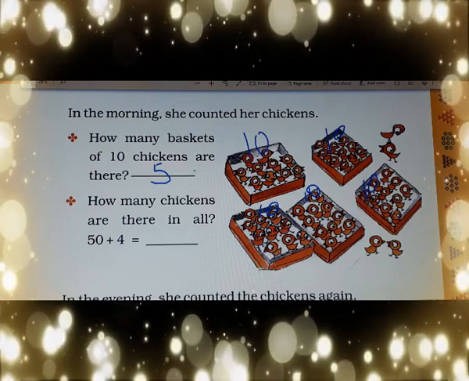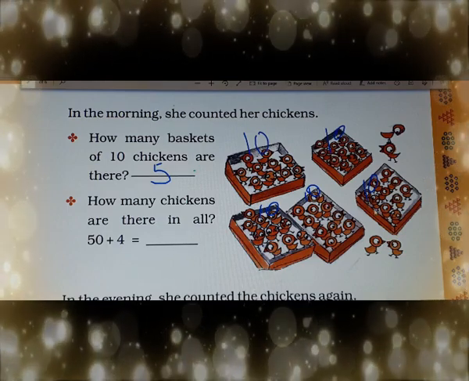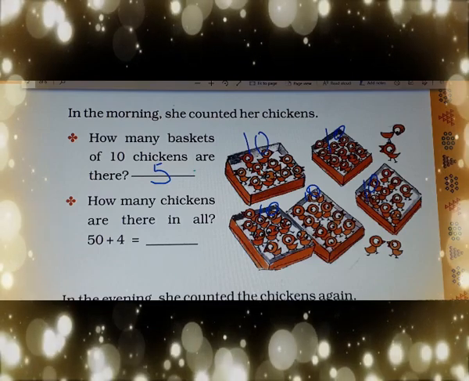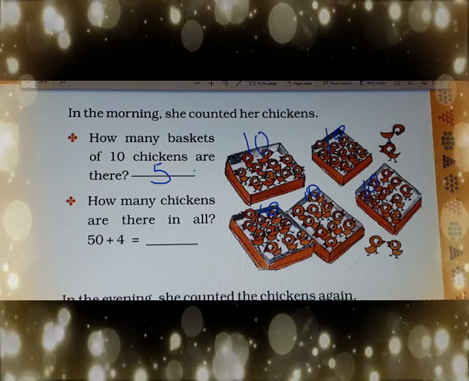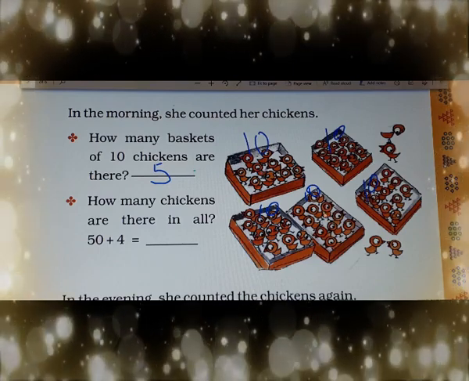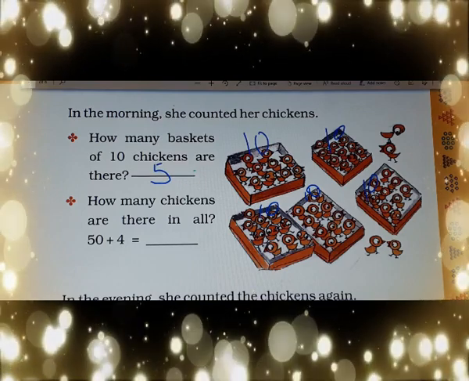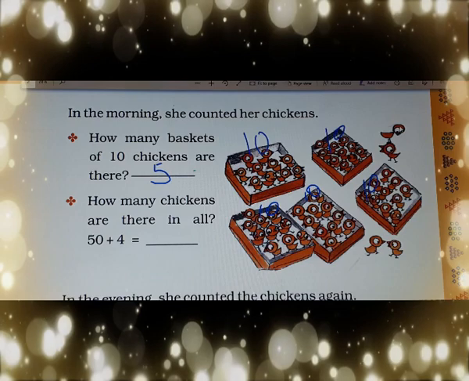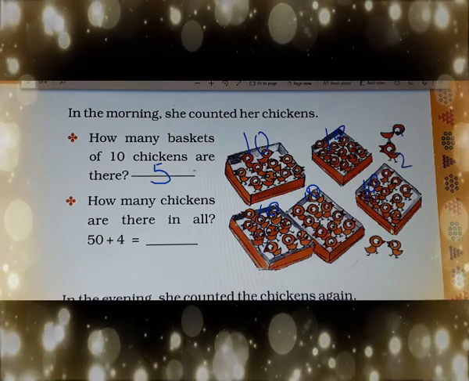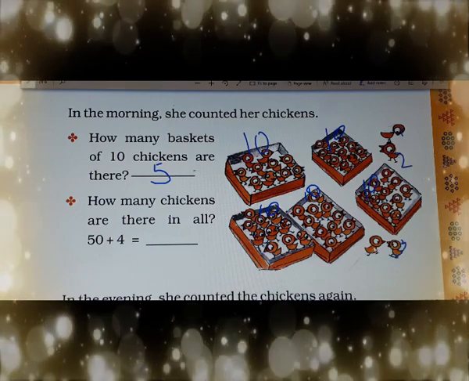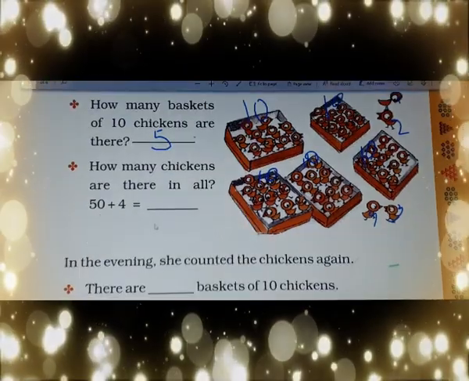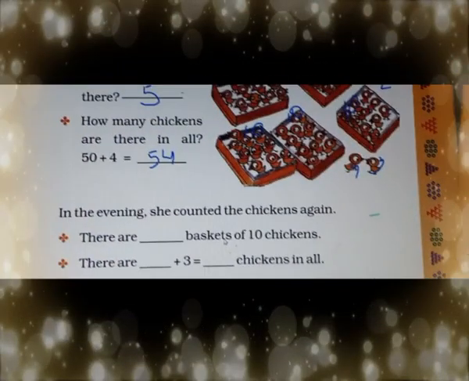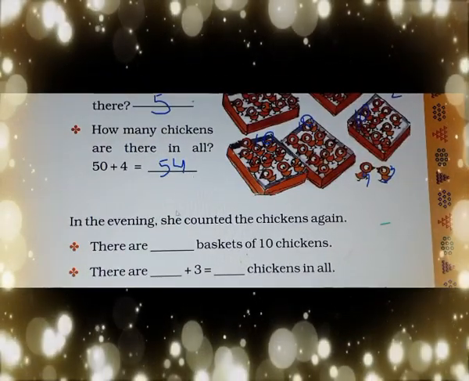Now we will count how many total they are. 10 plus 10, 20, 20 plus 10, 30, 30 plus 10, 40, 40 plus 10, 50. Then 50, 51, 52, 53 and 54. So how many are there? 50 plus 4, 54.